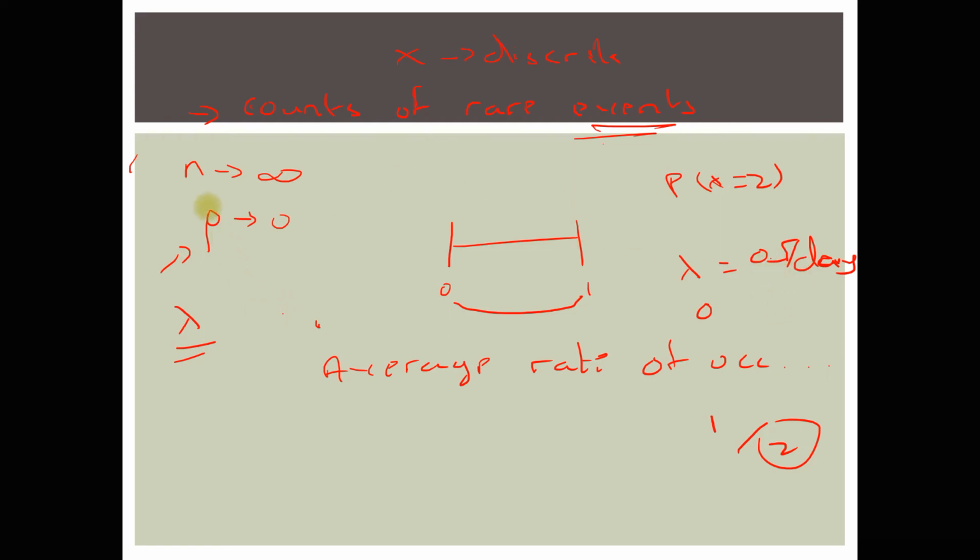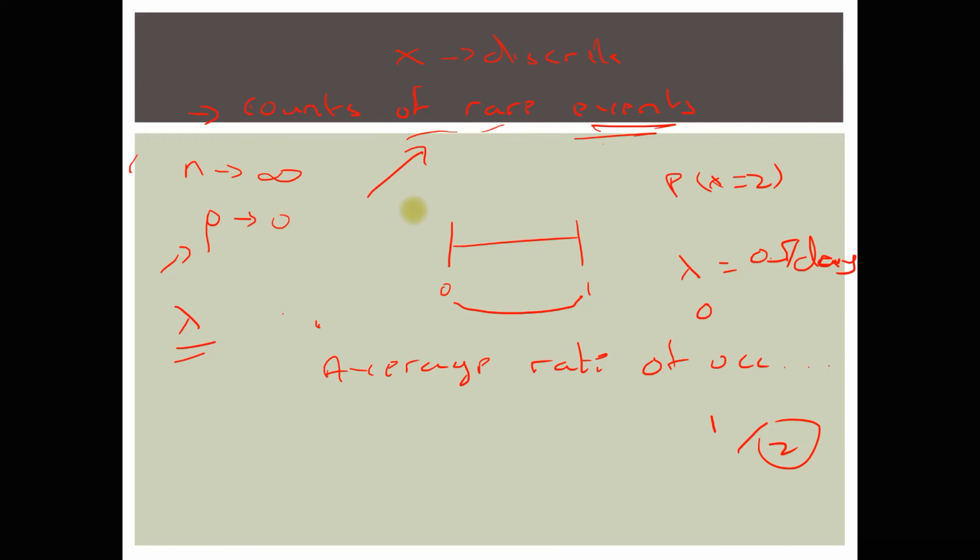So just to sum up, we said that to be able to apply the Poisson distribution, we are dealing with the count of rare events. The second thing is that these events are meant to be independent, just like in the case of a binomial where the trials are independent. Then, these events should occur randomly over the time interval or space.